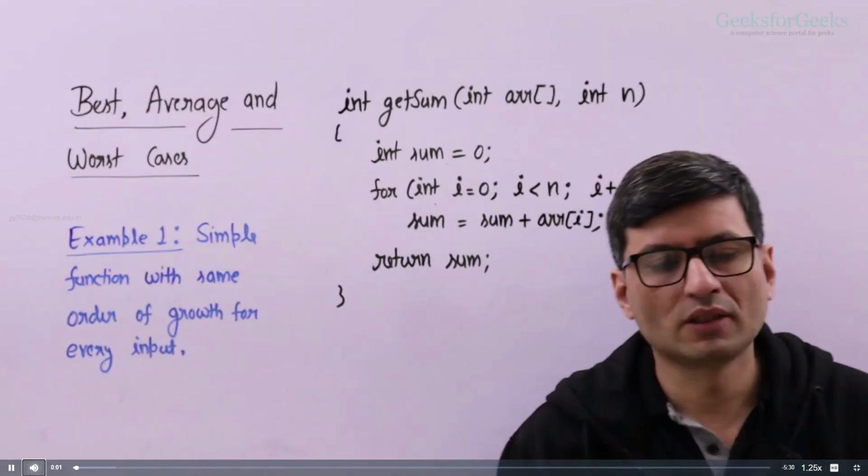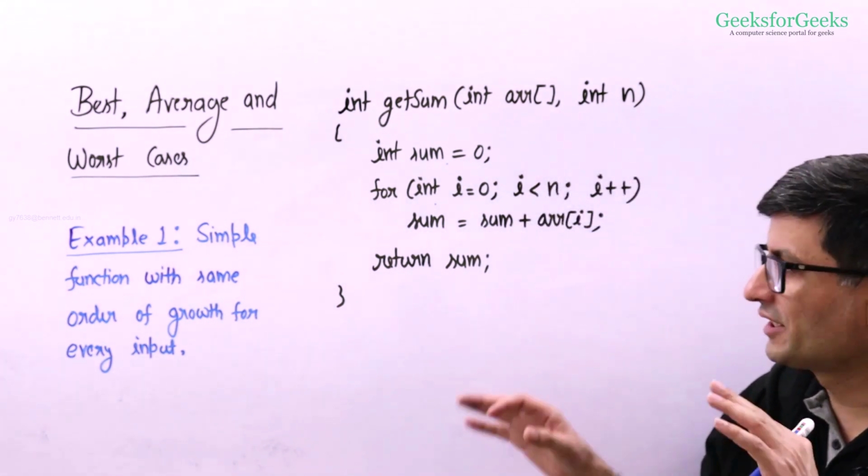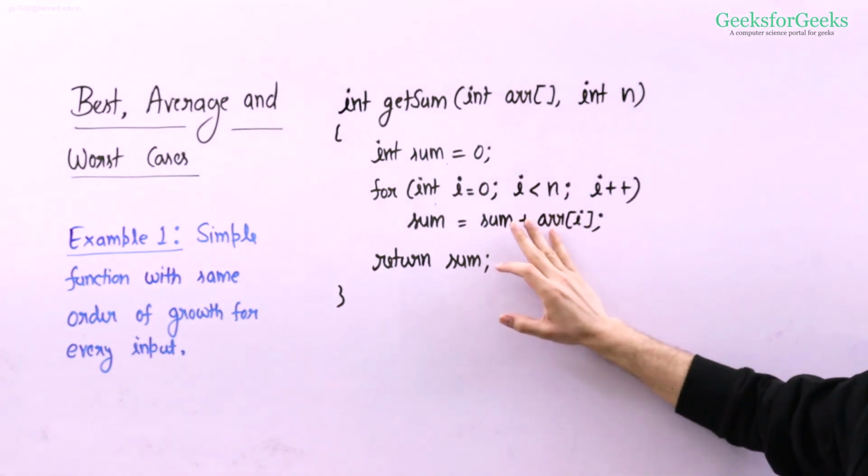Let's now talk about average, worst, and best cases of algorithms. Before we talk about that, let's take a closer look at this example function. What are we doing in this function?